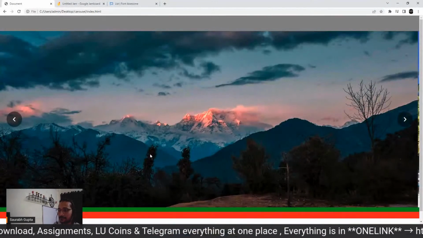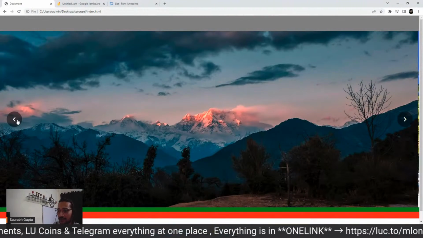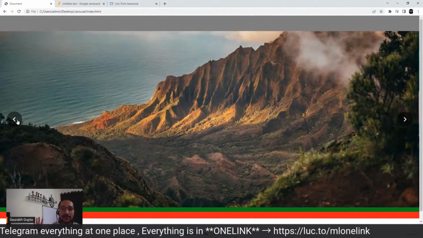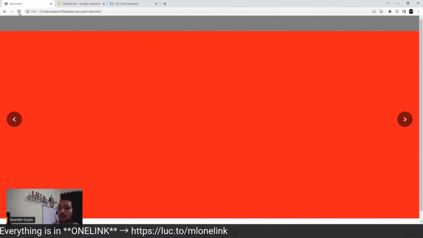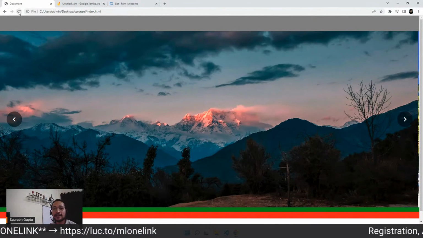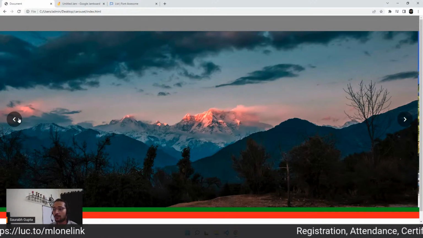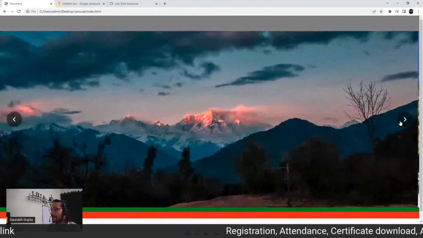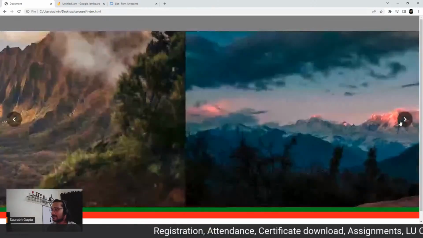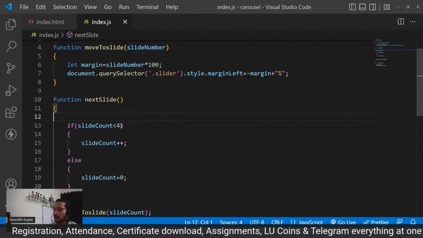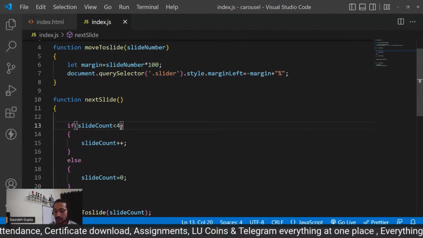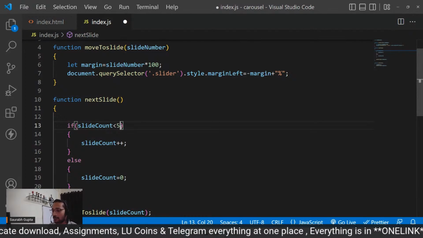Now see, when I do previous, I can see this image. This was already behind it. But after this, I cannot see. So now I have to do something for it. So when I go previous and when I go complete next till the end, I need to do something because it's not working fine. So less than 5 now because we have more images.